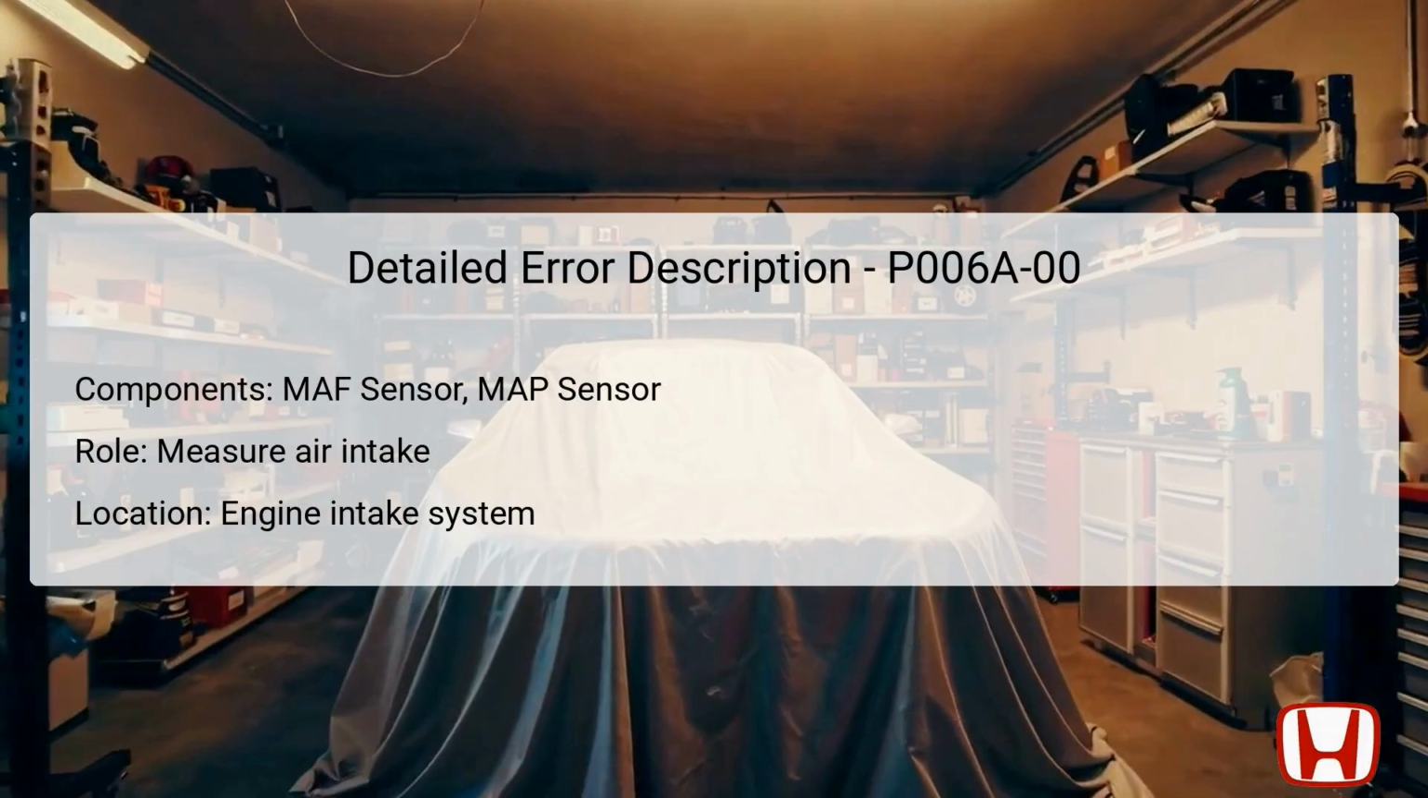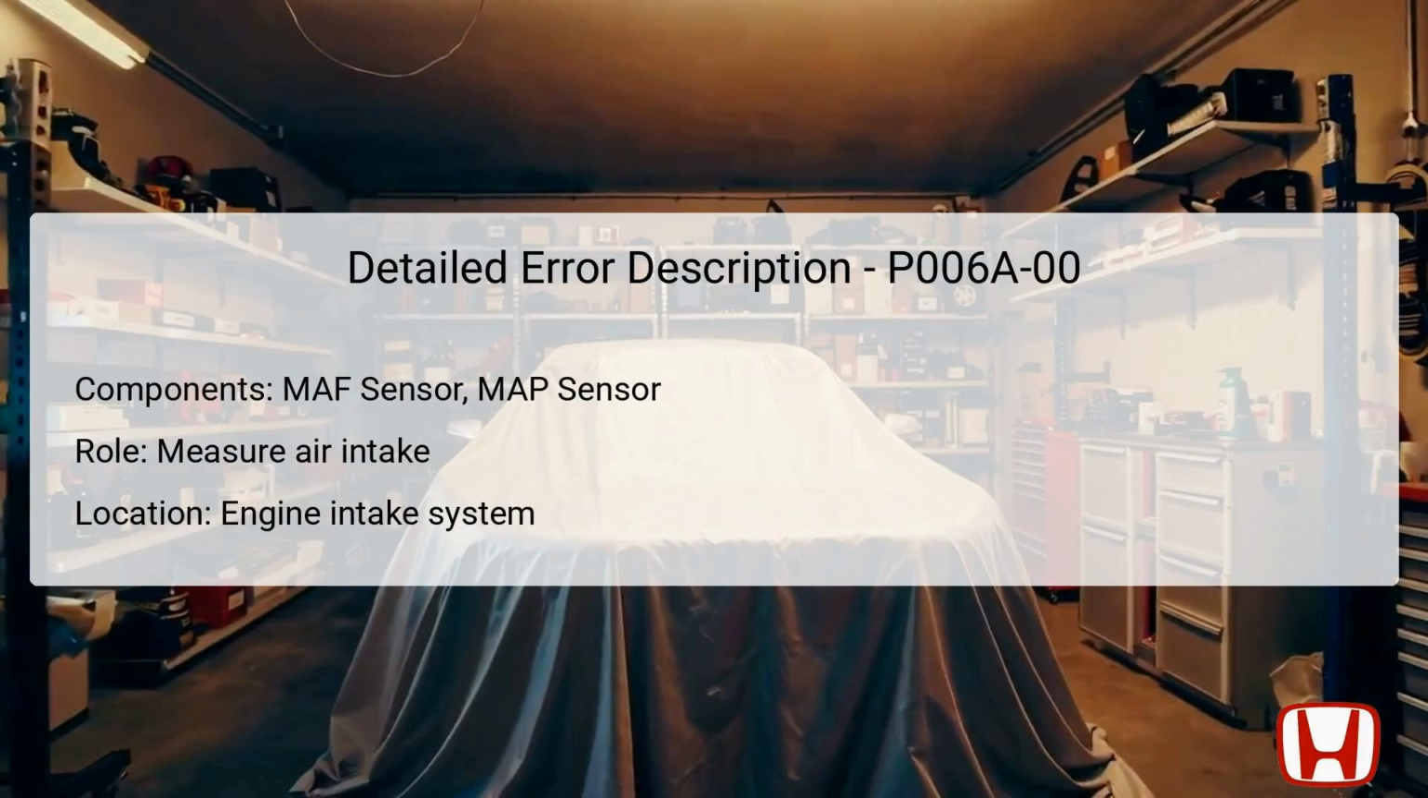The DTC P006A-00 involves the mass airflow MAF sensor and the manifold absolute pressure MAP sensor. The primary role of the MAF sensor is to measure the volume of air entering the engine, which is a critical input for the PCM to determine the appropriate fuel-air mixture for combustion. The MAP sensor assists in measuring the pressure in the intake manifold, which helps the PCM calculate the airflow based on engine conditions. Both sensors are located within the engine intake system, with the MAF sensor typically found in the air intake duct before the throttle body.